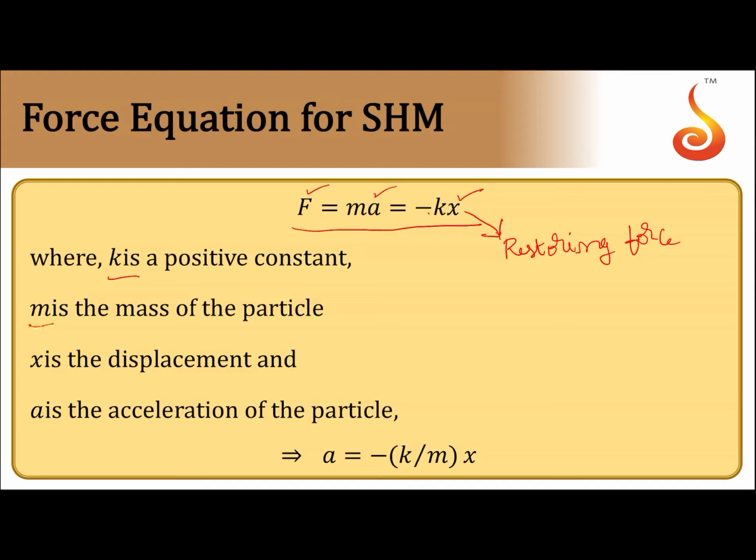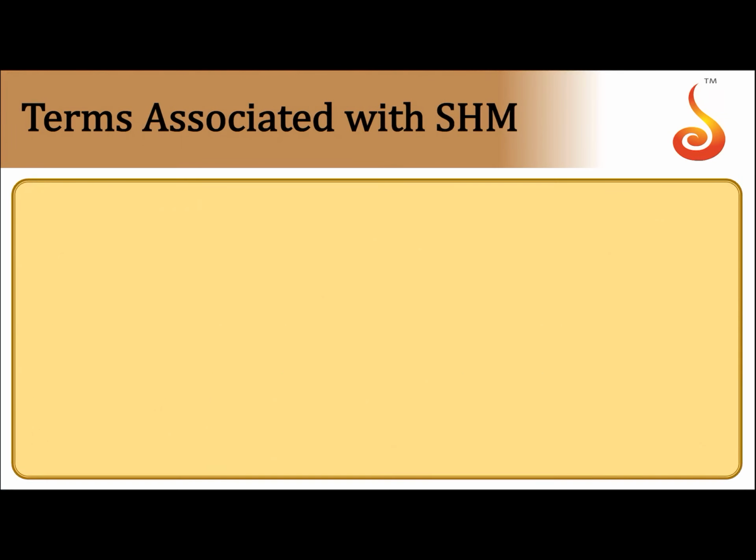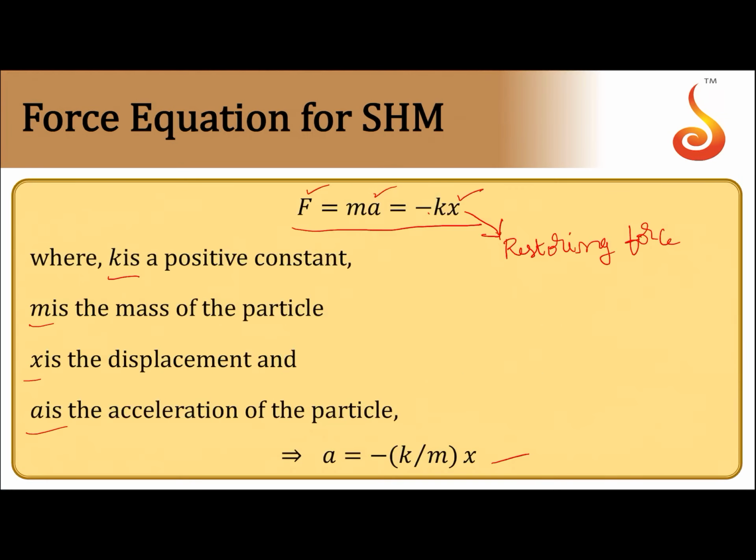So m is mass of the particle, x is displacement from the mean position, and a is acceleration of the particle. So from this you can solve for a is equal to minus k by m into x. The standard equation says a is equal to minus omega square into x.